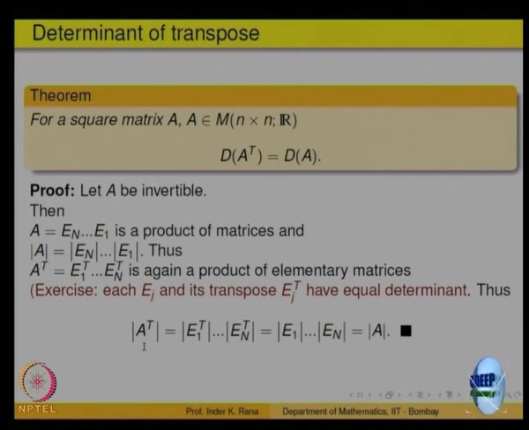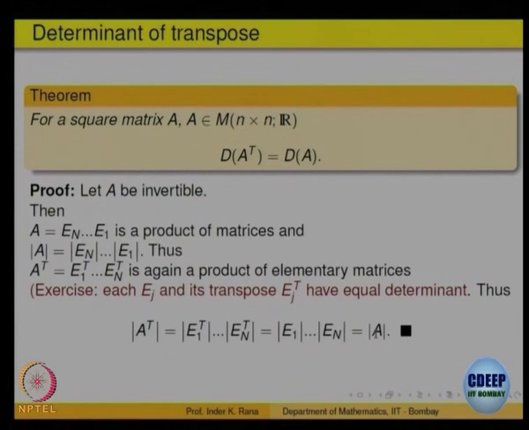Transpose, like inverse, reverses the order of the product. So, A transpose is E n transpose multiplied by up to E 2 transpose multiplied by E 1 transpose. They are all again elementary matrices, so the determinant is a product of the determinants of the elementary matrices.